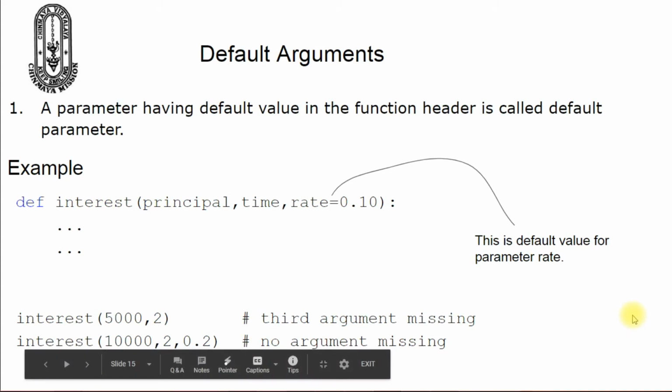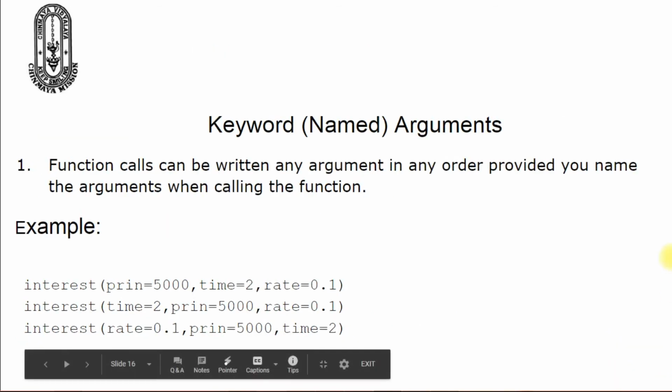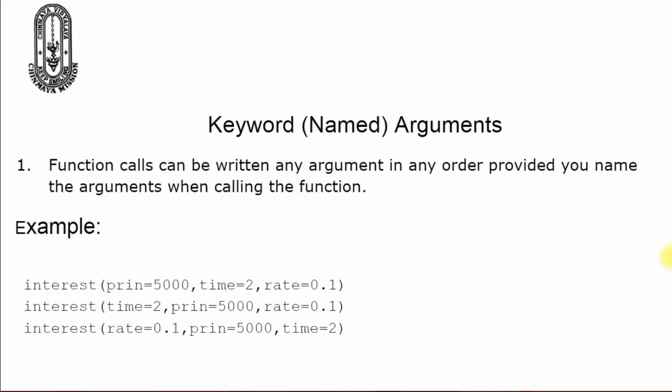So by this we can conclude a parameter having a default value in the function header becomes optional in the function call. The function call may or may not have a value for it. And the default values for the parameters are considered only when no value is provided during the function call statement. The default arguments give you flexibility to specify the default value for a parameter so that it can be skipped in the function call if needed. However, you still cannot change the order of the arguments in the function call. You have to remember the correct order of the arguments.